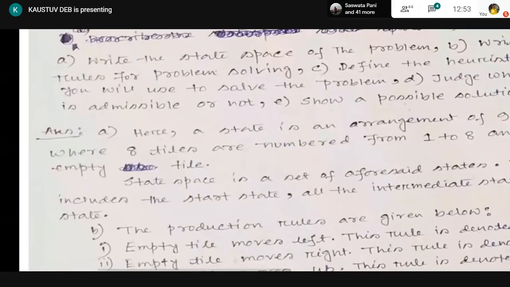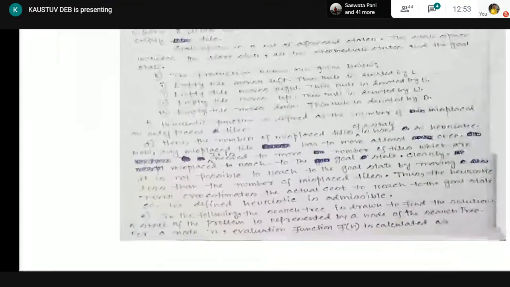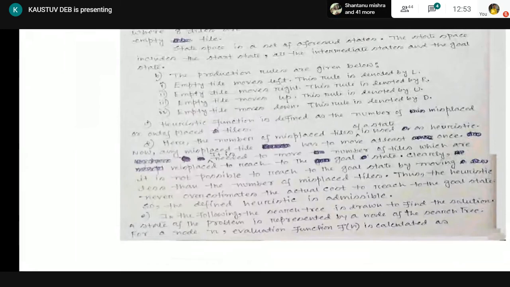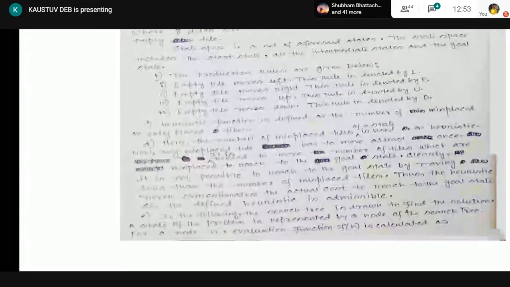So this is not overestimating the actual cost. So the heuristic is admissible. Okay. Is it okay with everyone?